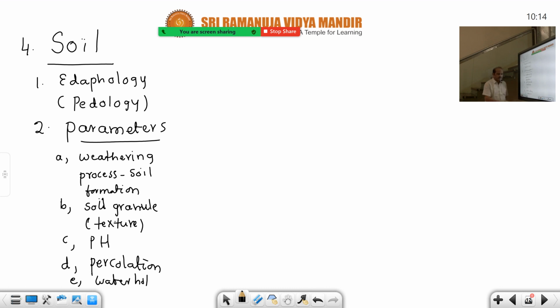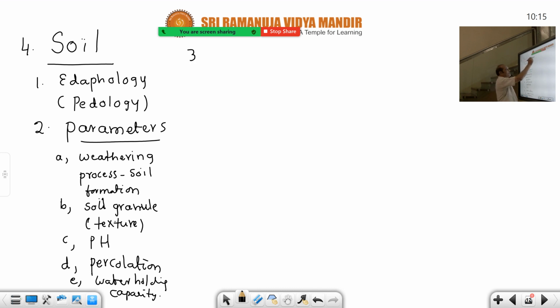Suppose sandy soil is there. Though irrigation facilities are there, it can supply more water in sandy soils, but it absorbs more and more water. That's why water holding capacity generally occurs in sedimentary soils. They can retain water, they have a beautiful storing capacity of water. That's water holding capacity. So these are important.